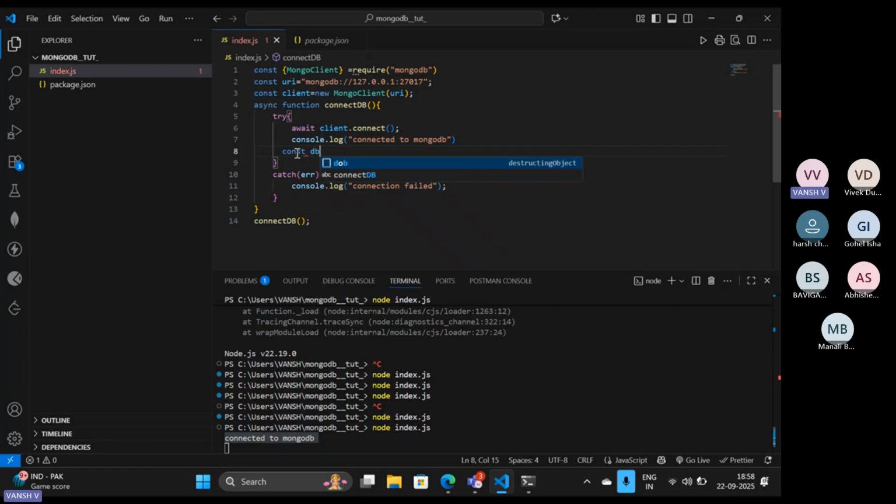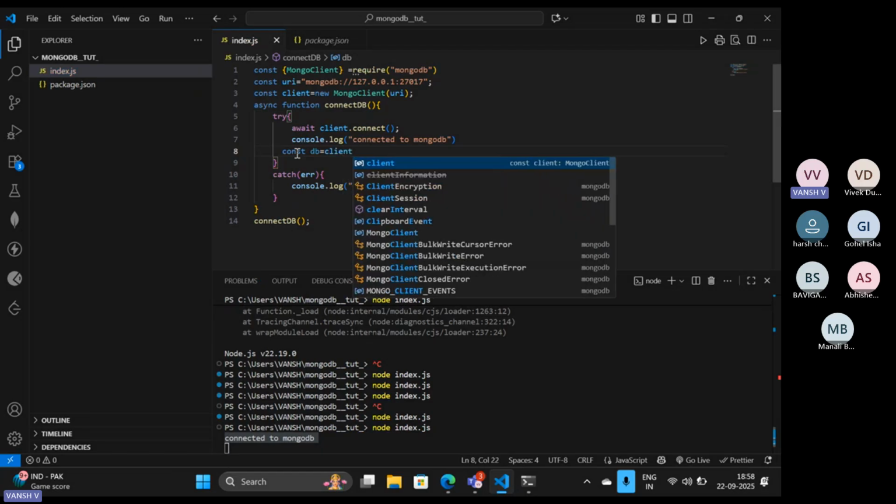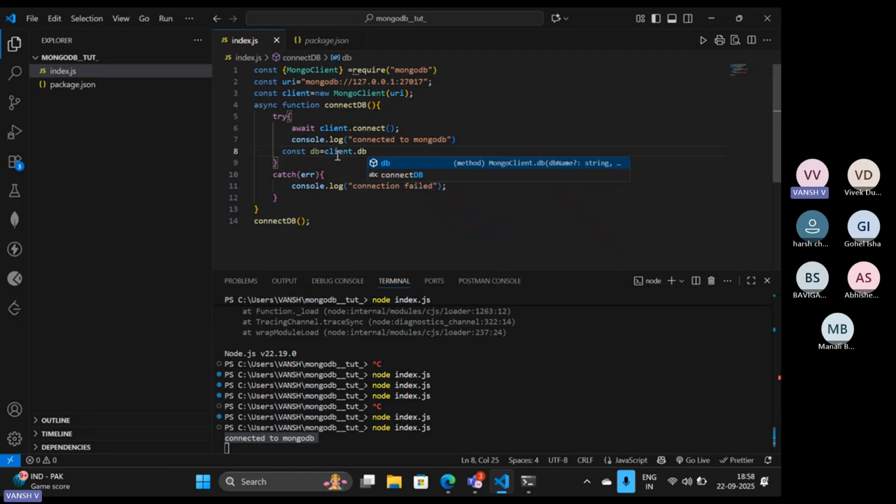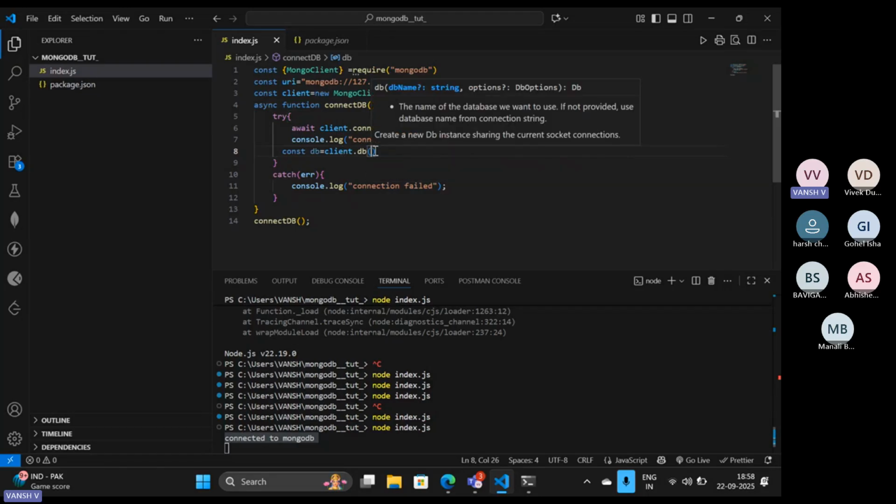like const db is equal to, now I am going to use this client.db. Basically, it will do the same thing, like it is going to create and use a particular database at your end. Suppose here I want it to be named as schooldb. Okay.